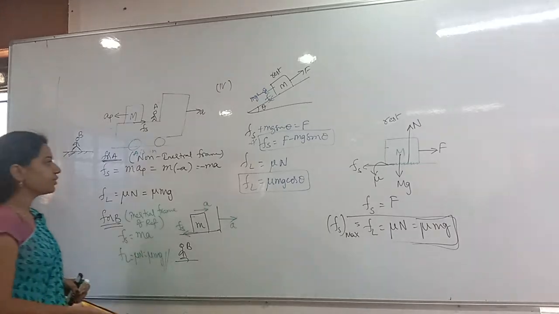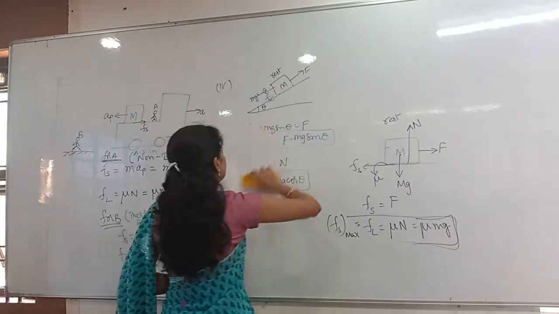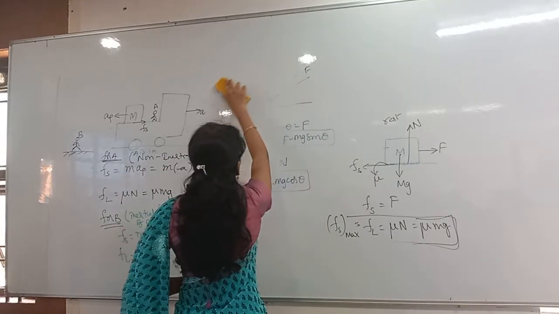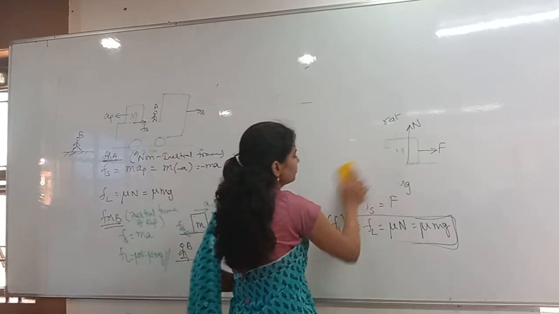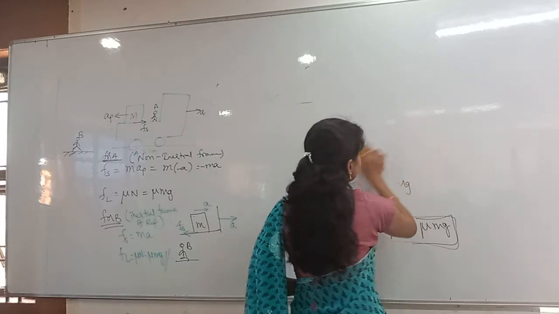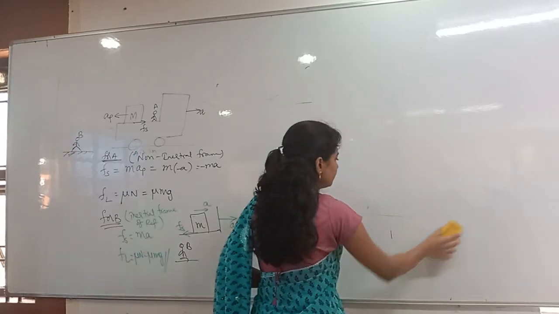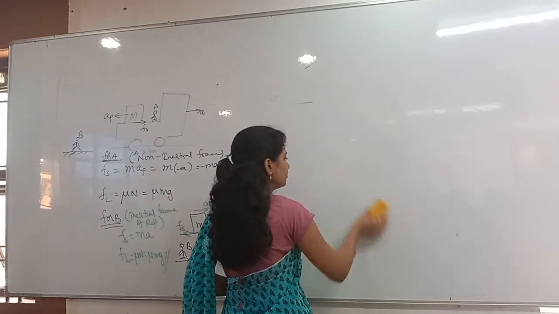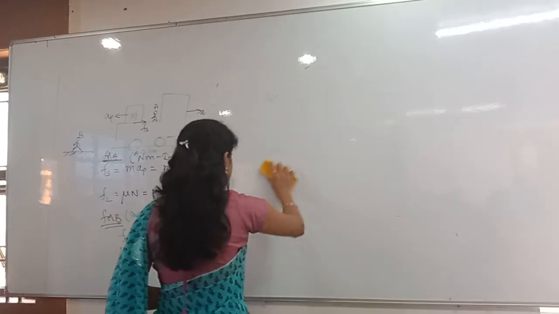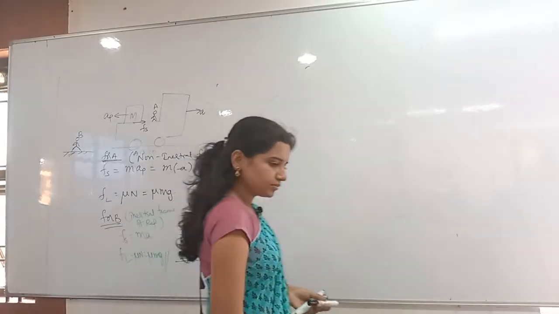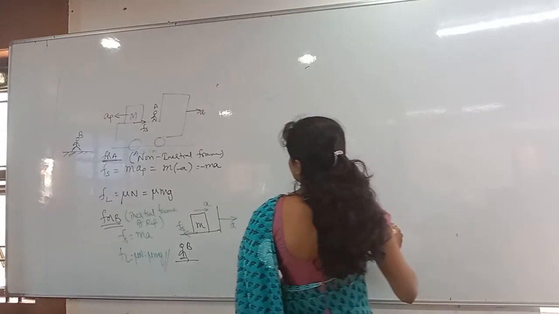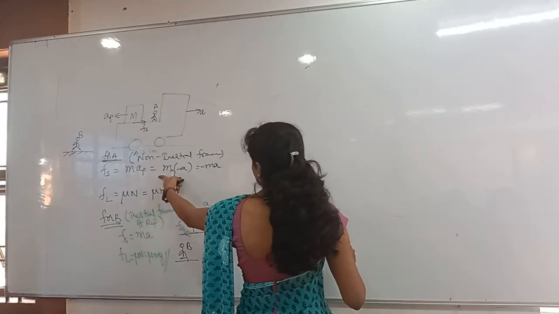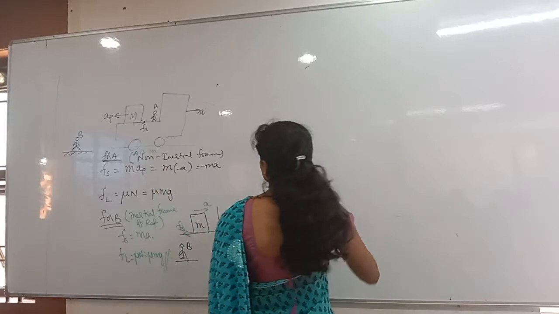Any hint you want to write, you can write that. Directly you cannot remember that. Which number is this? Fifth or sixth? Fifth one.